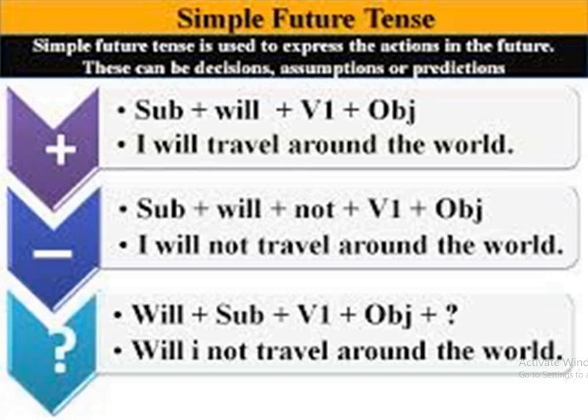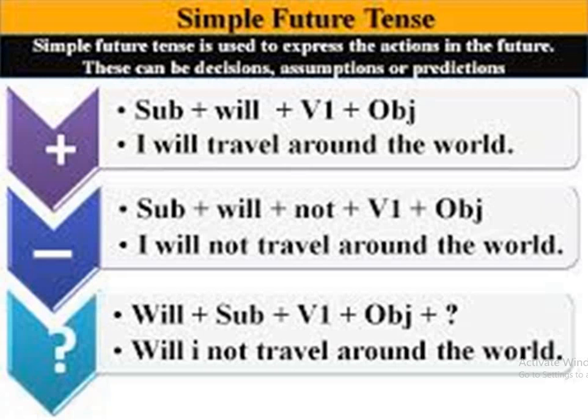In the positive sentence, subject plus will plus first form of the verb and object. For example, I'll travel around the world. Second, if we are going to frame the sentence in the negative form, subject plus will not plus first form of the verb plus object. So what is this example? I'll not travel around the world.